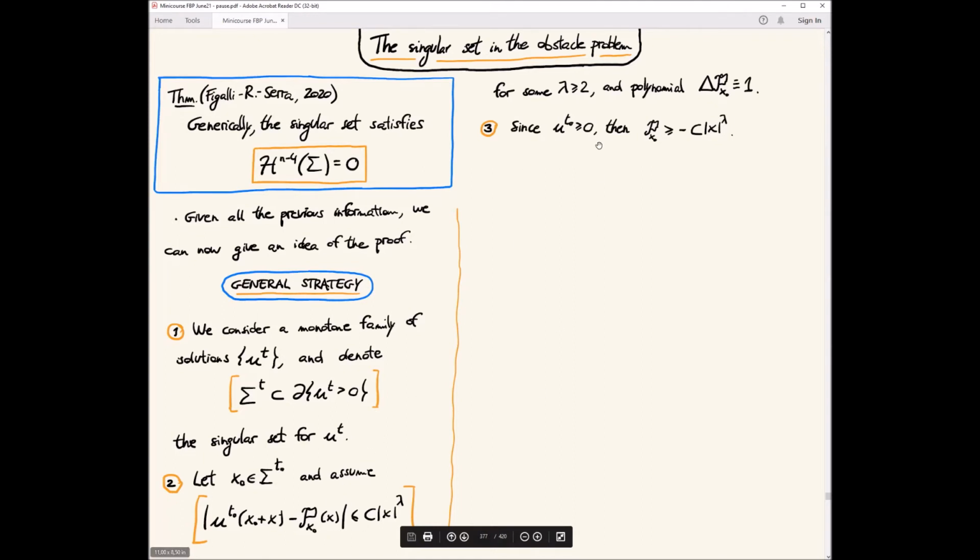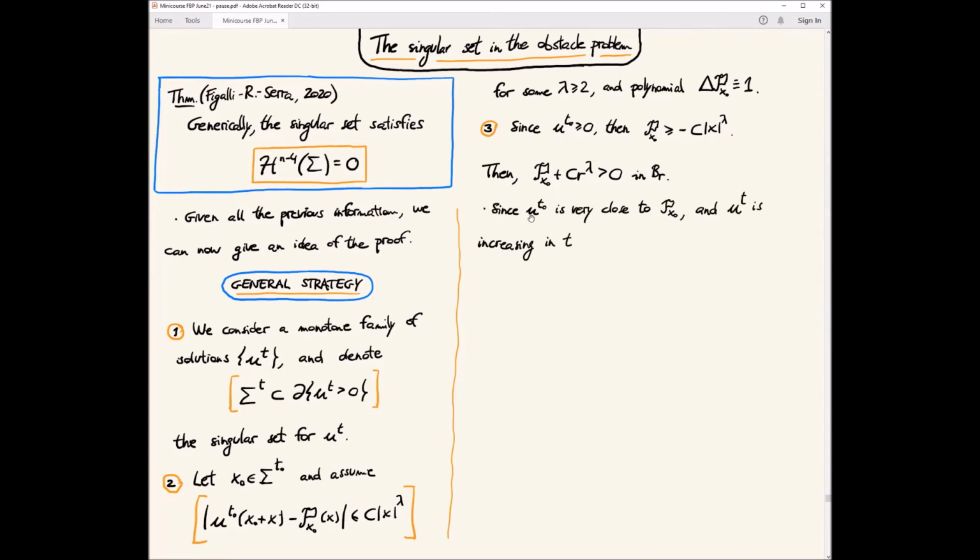So if we have this, then because the solution is non-negative, this expansion implies already that the polynomial is bigger than minus C times |x|^lambda. This follows from the expansion and the fact that u is non-negative. But then this means that in B_r, for every r small, this polynomial, if we add a constant times r^lambda, will be positive in B_r. And this means that the solution u is very close to the polynomial, and these solutions are increasing in t.